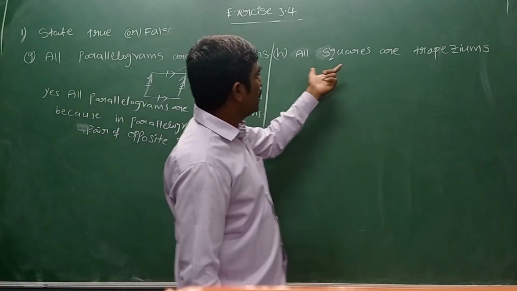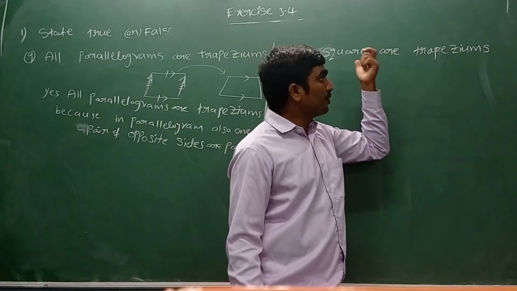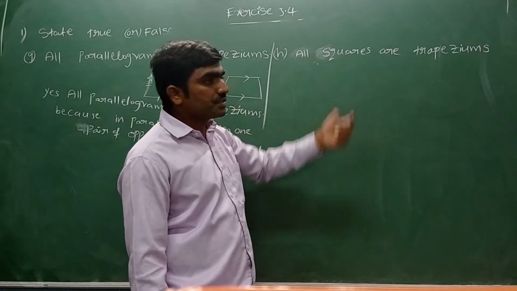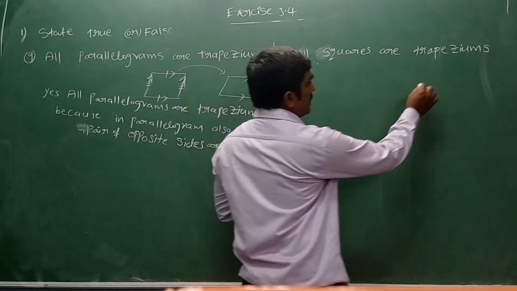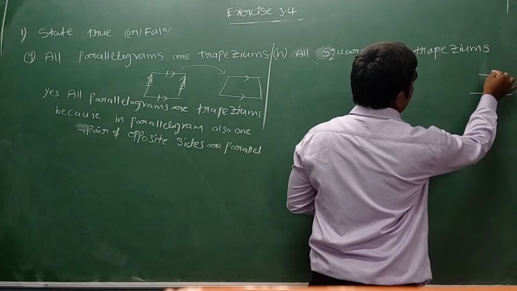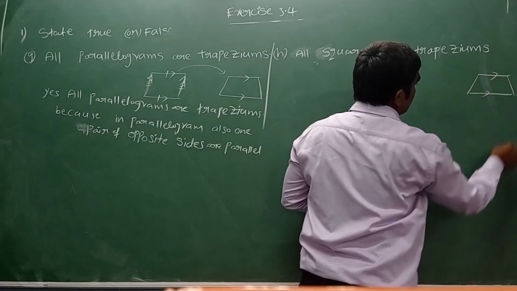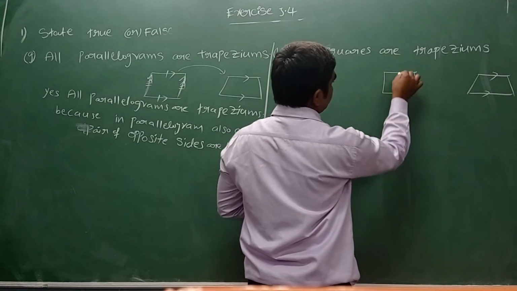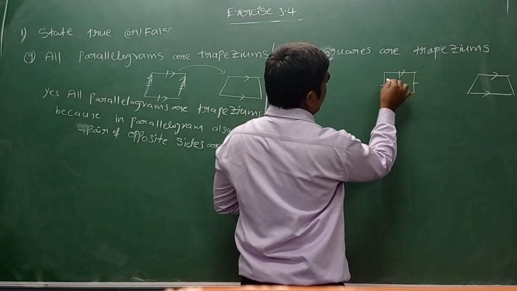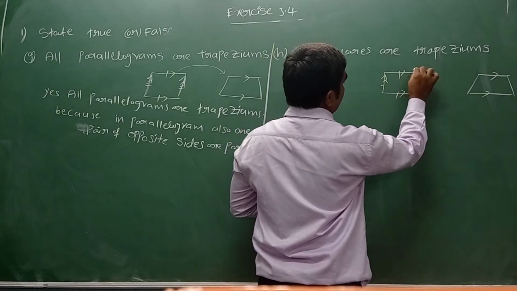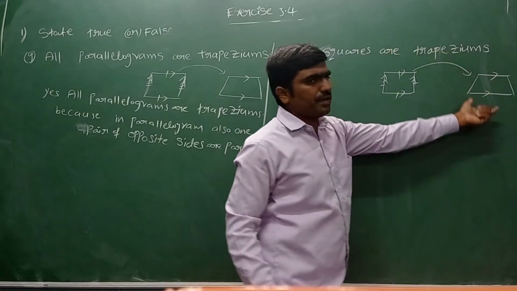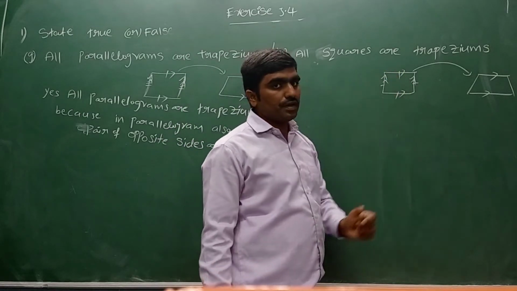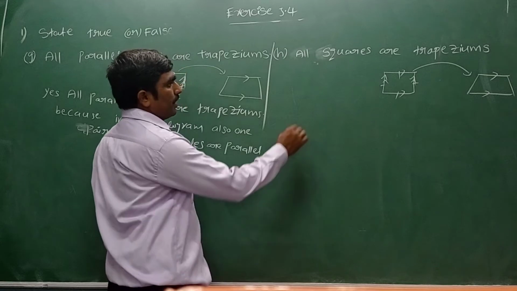Let's move to the next one. All squares are trapeziums. To get a trapezium, we need one pair of opposite sides parallel. Yes, even in a square we can see one pair of opposite sides are parallel. What is meant by a square? All sides are equal, and two pairs of opposite sides are parallel. They are asking, is a square called a trapezium? Yes, 100%. Because in a square also you can see one pair of opposite sides are parallel.